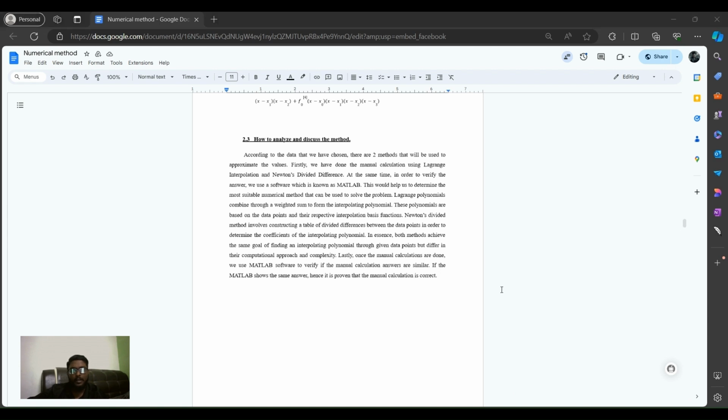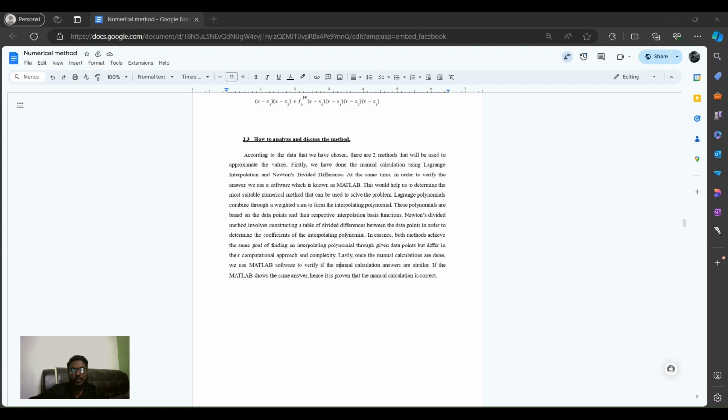So next is how to analyze and discuss the method. To approximate the cumulative API value, we use Lagrange interpolation and Newton divided differences. For the Lagrange interpolation, for the manual calculation, Lagrange interpolation constructs an interpolating polynomial as a weighted sum of Lagrange basis polynomials. Each Lagrange basis polynomial is calculated using the given data points, ensuring that the polynomial passes through each data point exactly, and we can verify it with MATLAB.